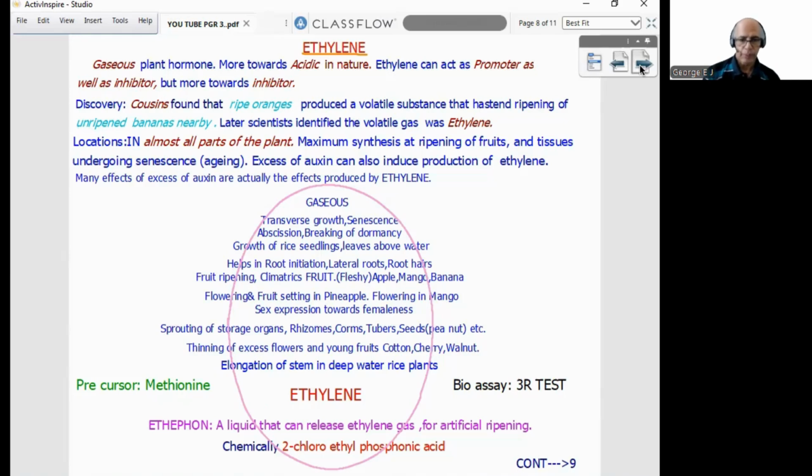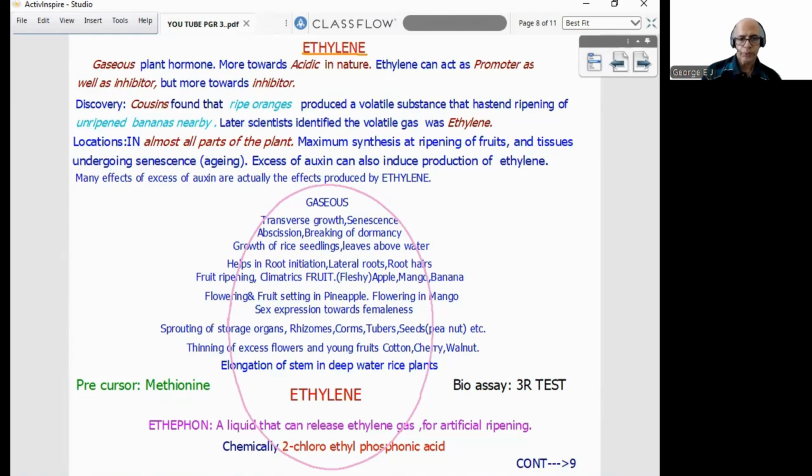Almost all parts of the plant. Maximum synthesis at ripening of fruit and tissues undergoing senescence, so aging. Excess oxygen can also induce production of ethylene. So what it means? Many effects of excess oxygen are actually the effect produced by ethylene, because excess oxygen can induce production of ethylene. It's a good area for question.